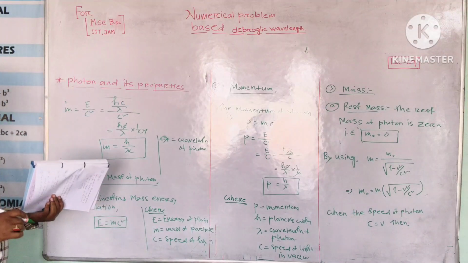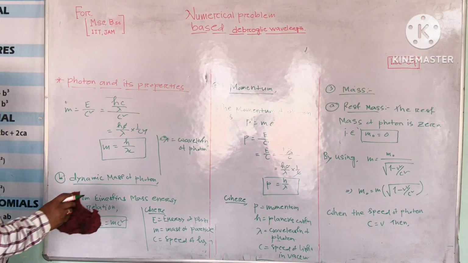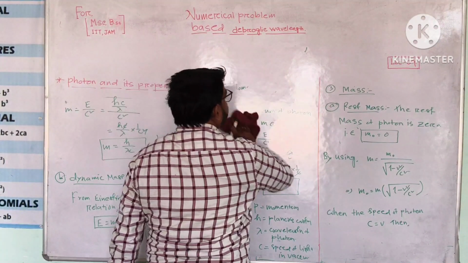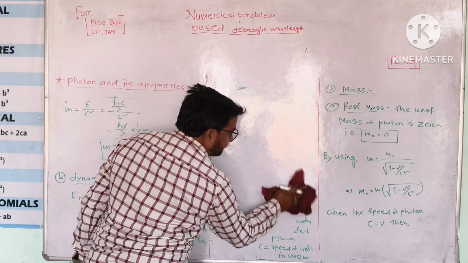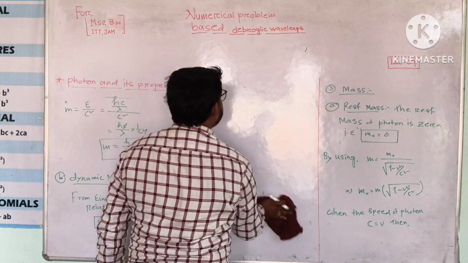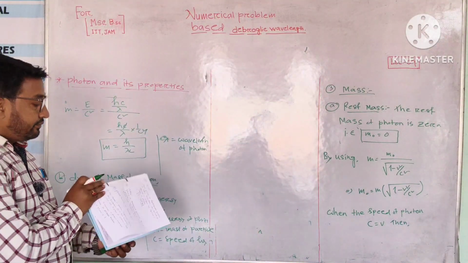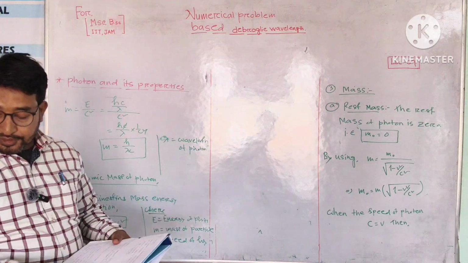Number 4 characteristics of photon: speed of photon.